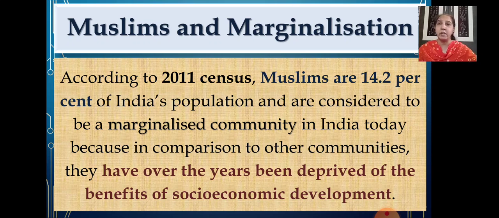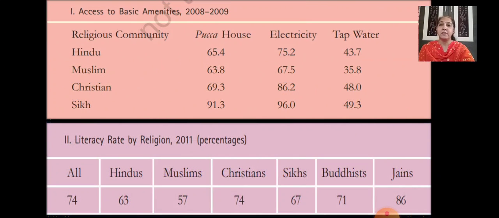Now, children, to make you understand this in a better way, a table has been given that will tell you about the different sources indicating the situation of the Muslim community with regard to basic amenities and literacy rate. Let's go through that. Here it shows you the access to basic amenities in the years 2008 and 2009.